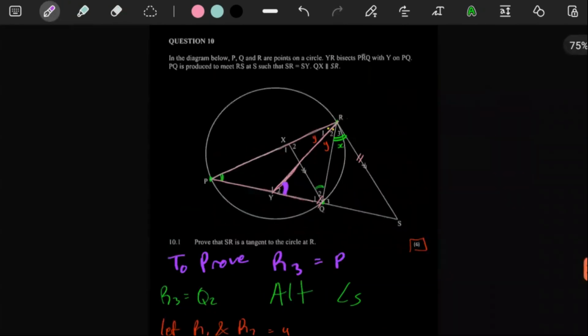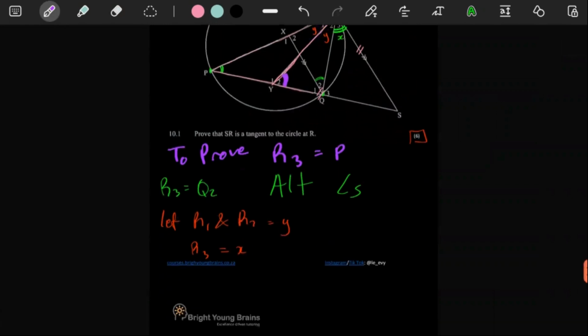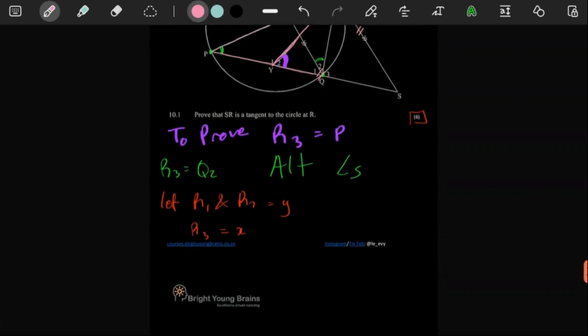So with all that we have done here, we've said let R1 and R2 be equal to y. R3, let's make it equal to x. So with that being done, funny enough, this statement here doesn't look like it's going to help us much. But we can leave it. Let's just leave it, because we really don't need it.